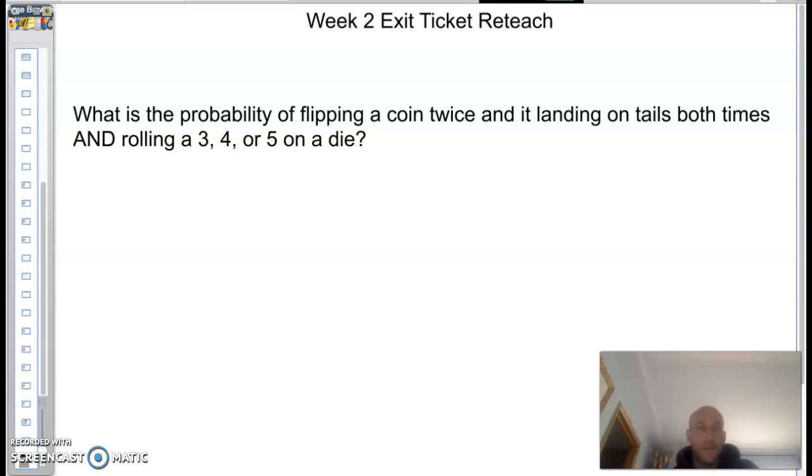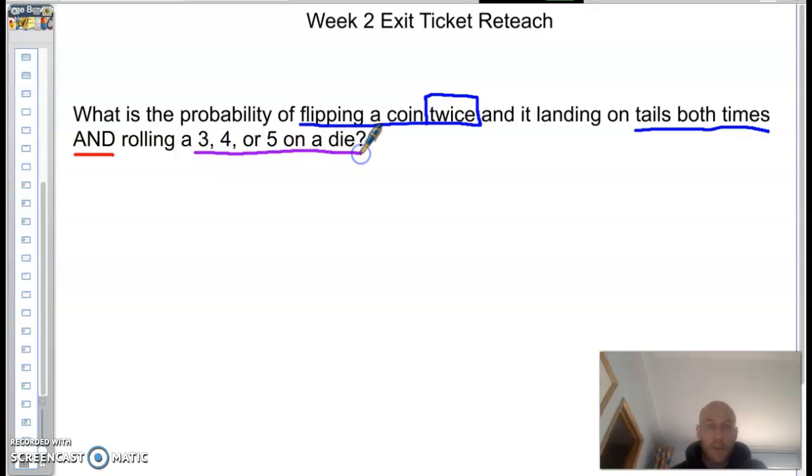So, it says, what is the probability of flipping a coin twice and it landing on tails both times, and rolling a 3, a 4, or a 5 on a die. So we're looking for a tails and then a tails, and we're actually doing 3 things here. We're flipping a coin twice, so that's 2 things, and then rolling a die. So first I'm going to find the probability of flipping a coin 2 times.